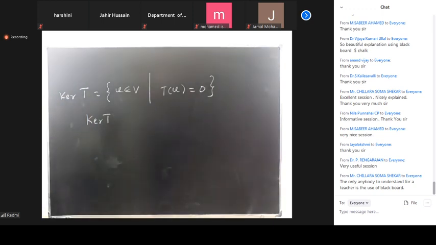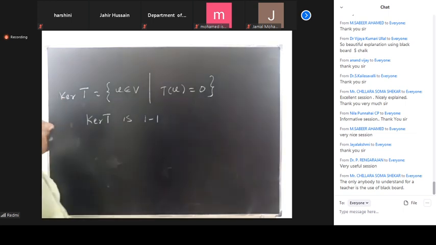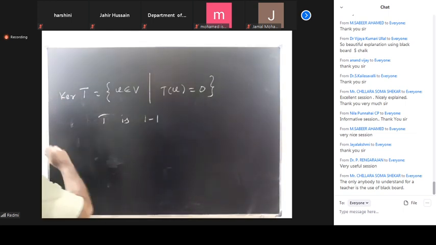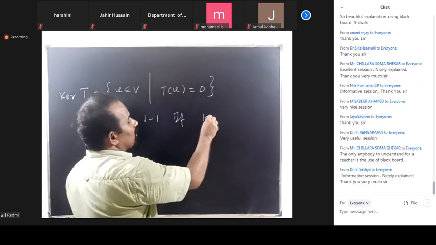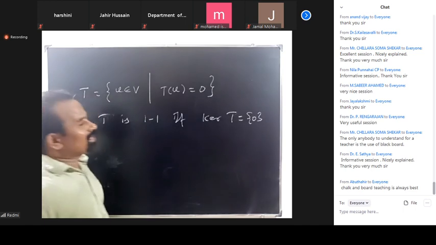Then the linear transformation T is 1-1 if and only if kernel T is 0.